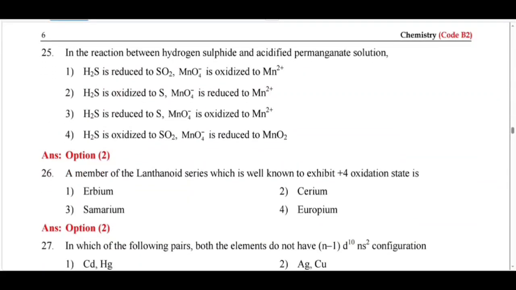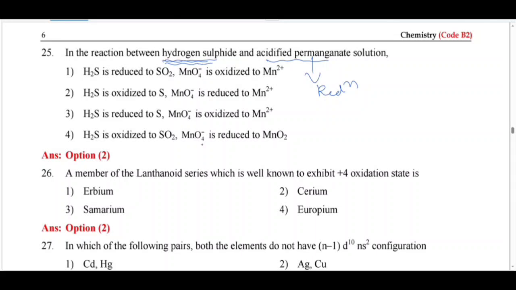In the reaction between hydrogen sulfide and acidified permanganate, we know that acidified permanganate acts as a good oxidizing agent. So it acts as the oxidizing agent, which means it undergoes reduction.